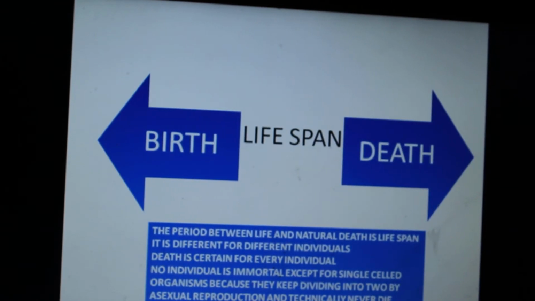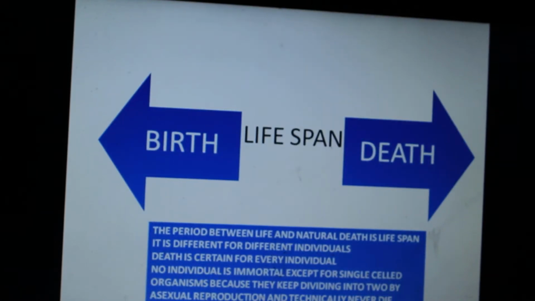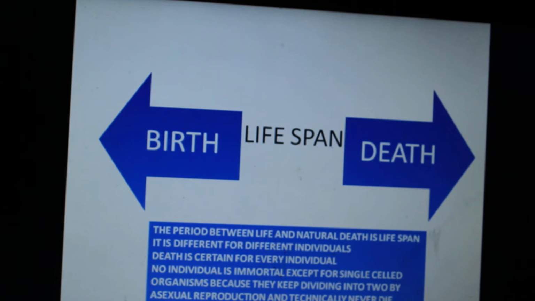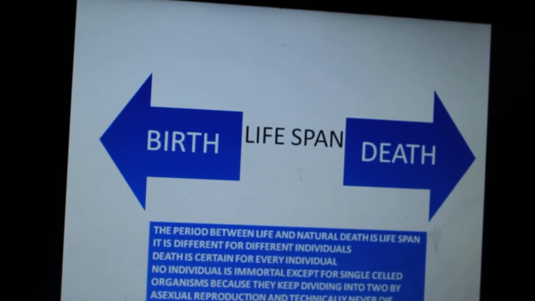What is lifespan? Lifespan is nothing but the period between life and natural death. Natural death is something that occurs due to old age and senescence, and not because of external factors like natural calamities like earthquakes or tsunamis, and people dying in accidents. So that's also not a natural death. It's different for different individuals.